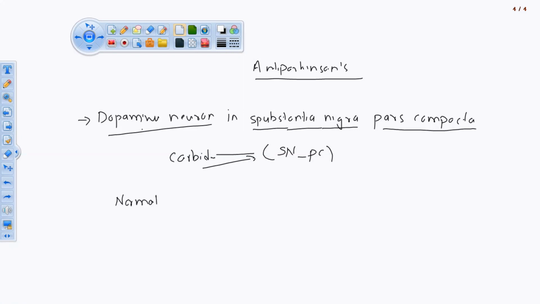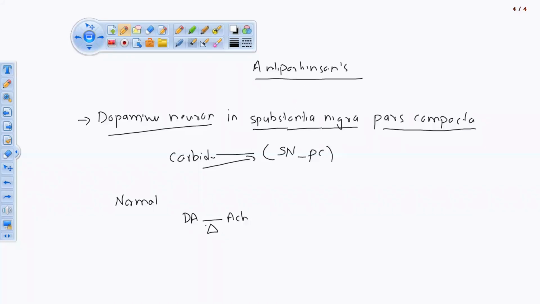If the levels of dopamine and acetylcholine are normal, I'll tell you simply, I'm not going to give the whole explanation, because in pharmacology you're going to study what Parkinsonism and anti-Parkinsonism drugs are. So if the individual is normal, the dopamine and acetylcholine are in balance. It means that the dopamine present in the basal ganglion of the neuron, there degeneration is happening.